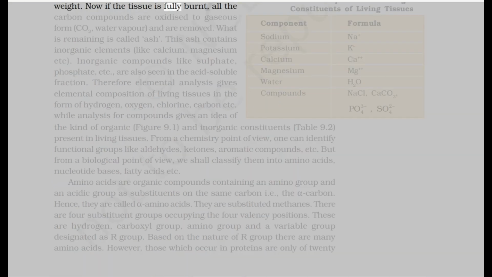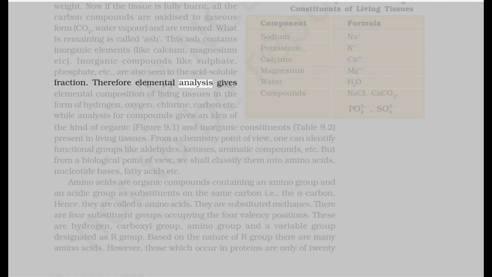Now, if the tissue is fully burnt, all the carbon compounds are oxidized to gaseous form, go to water vapor, and are removed. What is remaining is called ash. This ash contains inorganic elements like calcium, magnesium, etc. Inorganic compounds like sulfate, phosphate, etc. are also seen in the acid-soluble fraction.